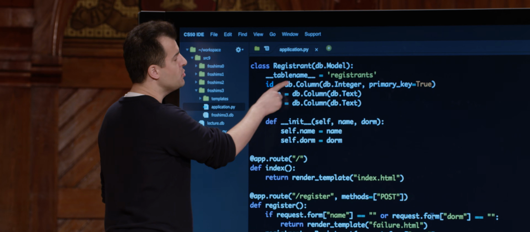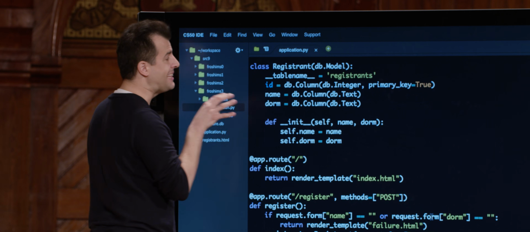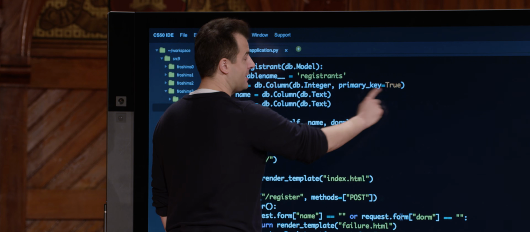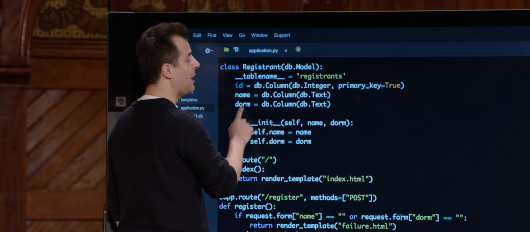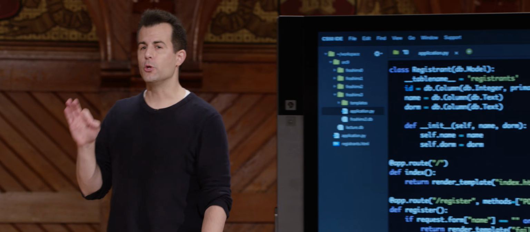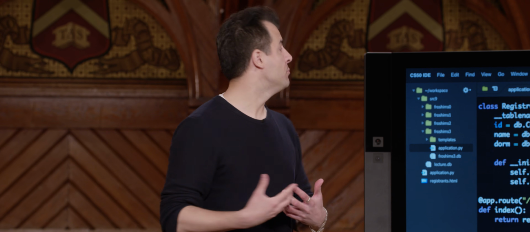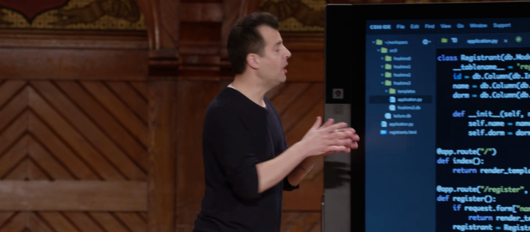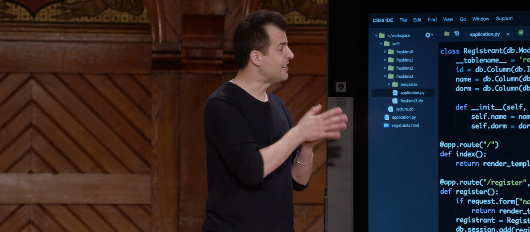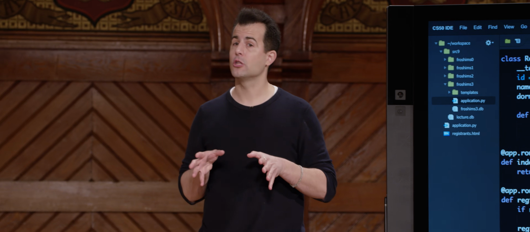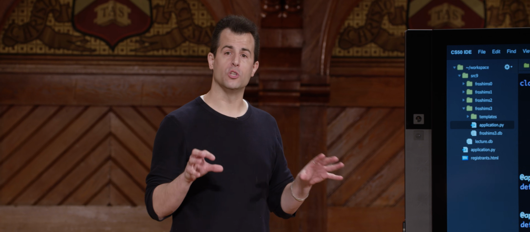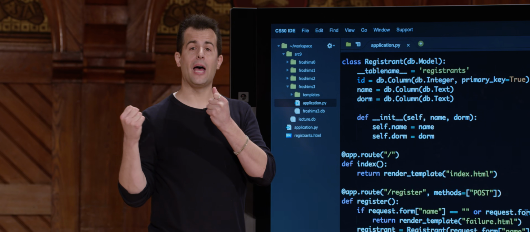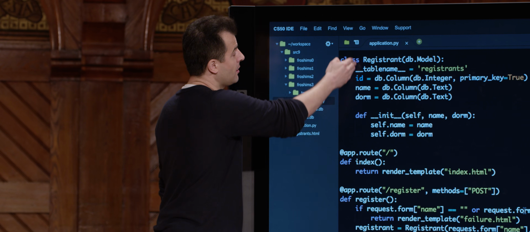And notice here, using SQLAlchemy, so using this library from Python, I am declaring a column called ID that's going to be of type integer. And yes, it's true that it's the primary key, whereas name and dorm are just going to be text. Because what you can do with SQLAlchemy and with ORMs more generally is you can specify in Python code, or whatever language, what your database looks like and what your data therein looks like without actually writing raw SQL queries, so to speak. So even though we've just introduced SQL syntax, you can eventually take off that layer altogether and build on top of it using objects like this.